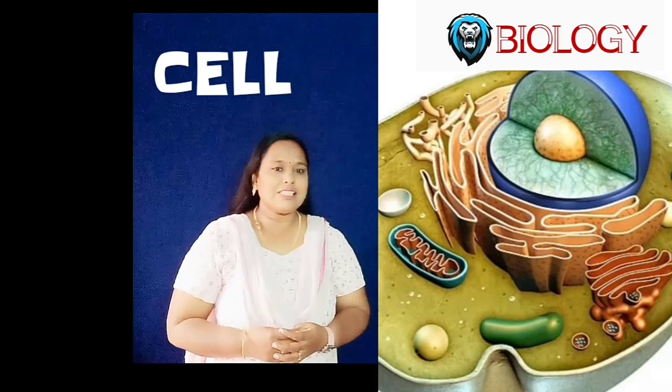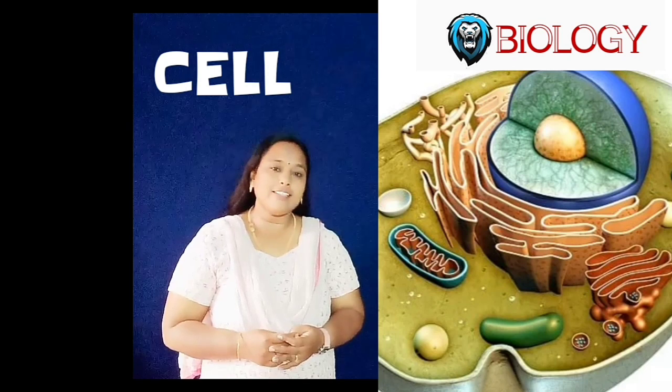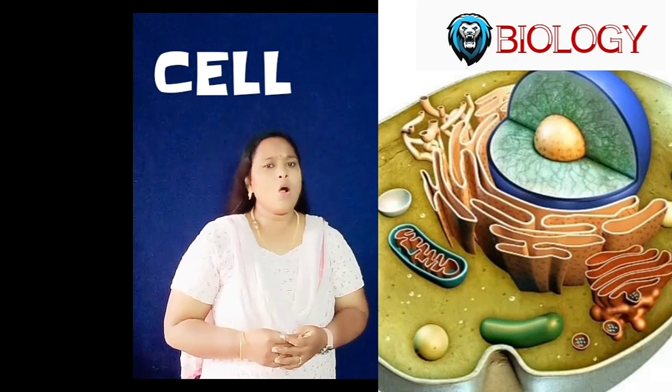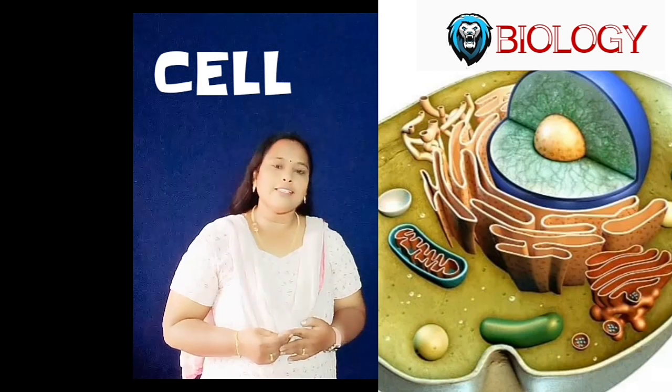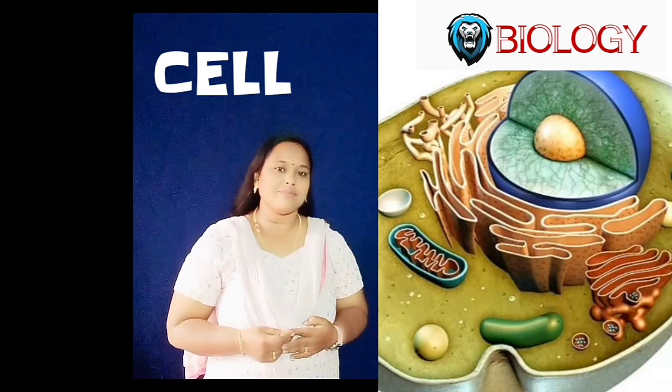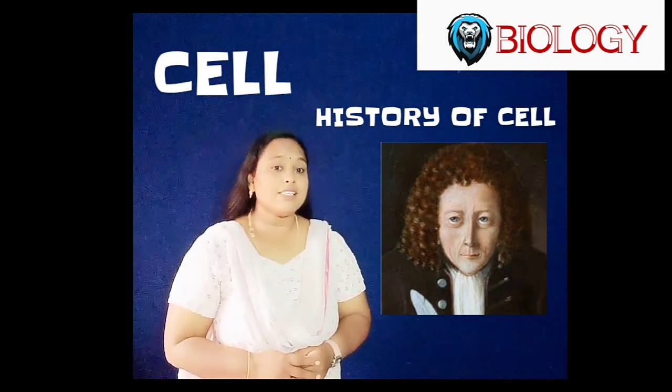What is a cell first? The smallest structural and functional unit of an organism is called a cell. All organisms, whether plants, animals or microorganisms, are made up of cells. Now, history of the cell. Robert Hooke first discovered the cell in 1664 while examining a slice of cork under a microscope.